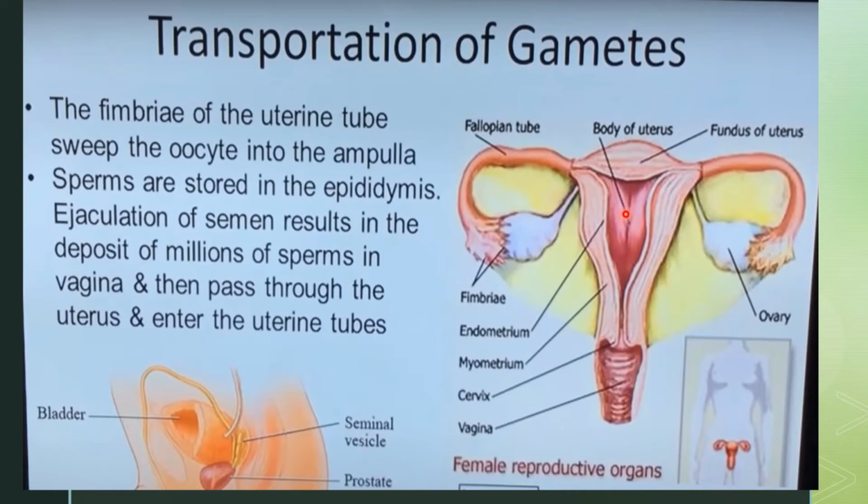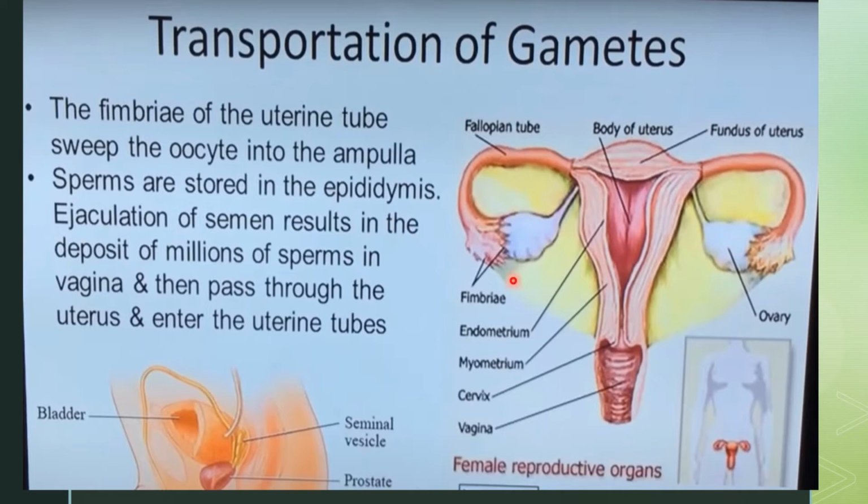So this is body of the uterus, and this inner layer is called as endometrium. The second one is named as myometrium, and here you can see another part of the reproductive tract, which is called as cervix, and later on vagina.